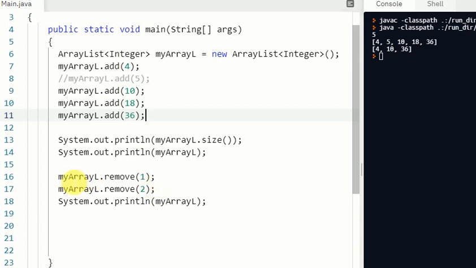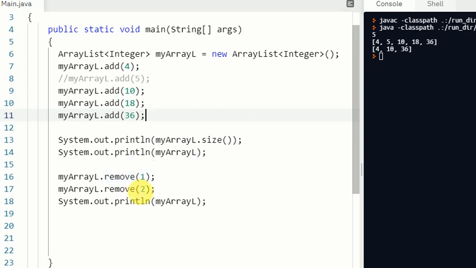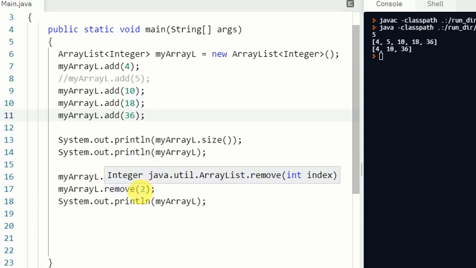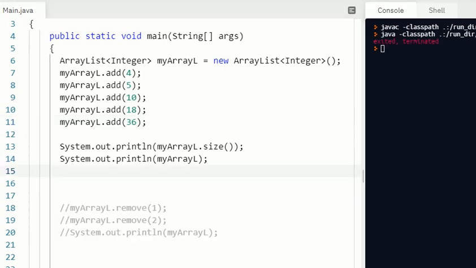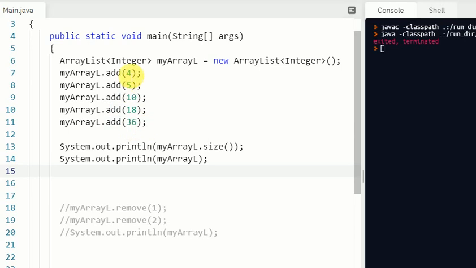Okay, now we can use this add method in a different way. For example, right now we have 4, 5, 10, 18 and 36 at index number 0, 1, 2, 3 and 4. I want to insert a value somewhere inside the array list. For example, I want to add 85 at index number 2.